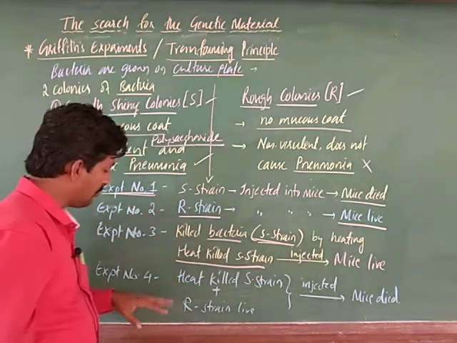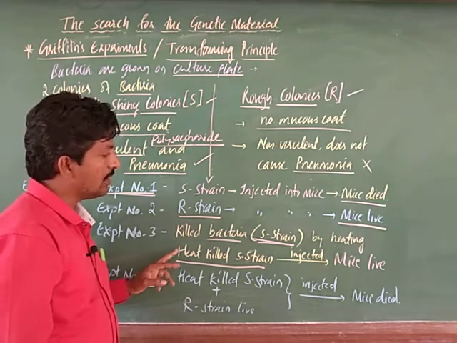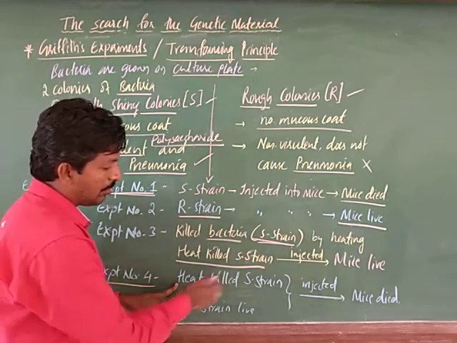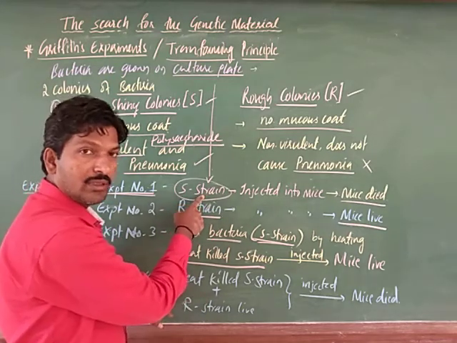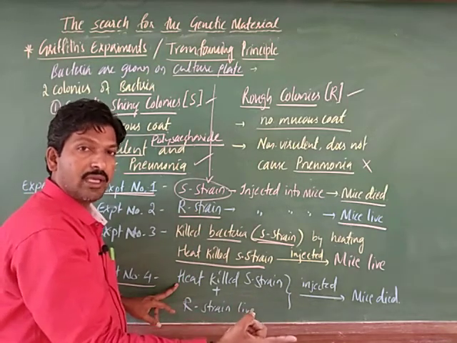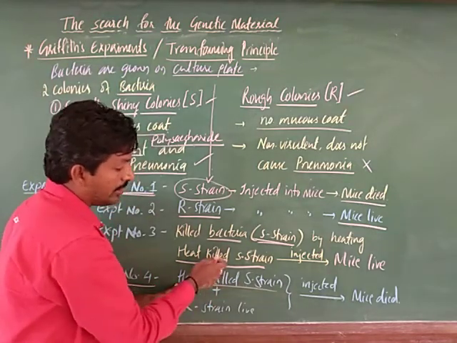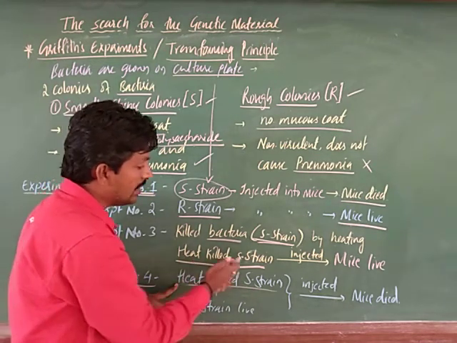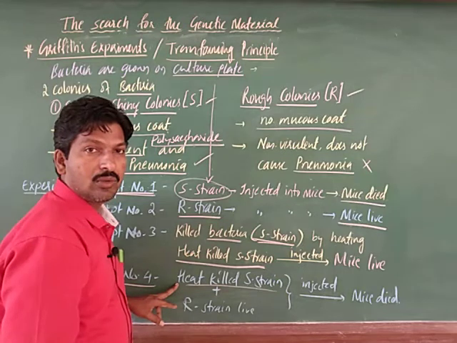Next, in the fourth experiment he used both strains. Which strains? Not both alive: one is dead, another one is alive. Which one is dead here? Very important. The S strain is virulent, and it can definitely kill the mice, but heat killed S strain is not allowed to kill. So if he injected only heat killed S strain, the mice live. The mice survive.